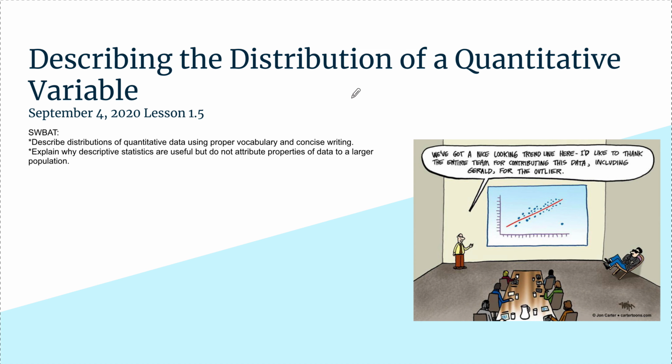All right, hello everyone, and welcome to lesson 1.5. We're going to be talking about describing the distribution of a quantitative variable. We're still looking at univariate data and quantitative variables, and we're going to be talking about a fair amount of vocabulary we use to describe how the observations of a quantitative variable fall.